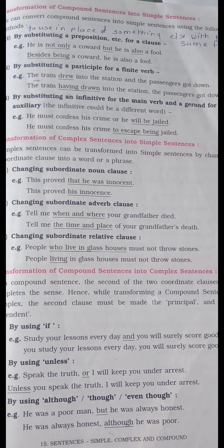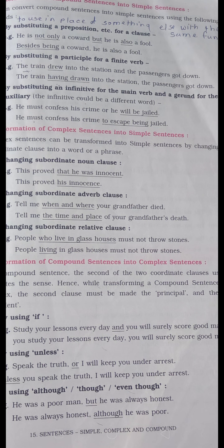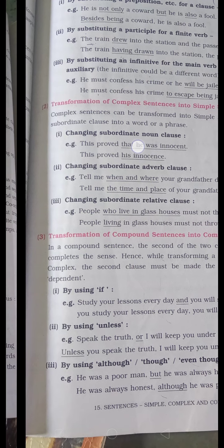It is a relative clause, and that transfer means changing the subordinate clause only in the verb form. Simply change that.